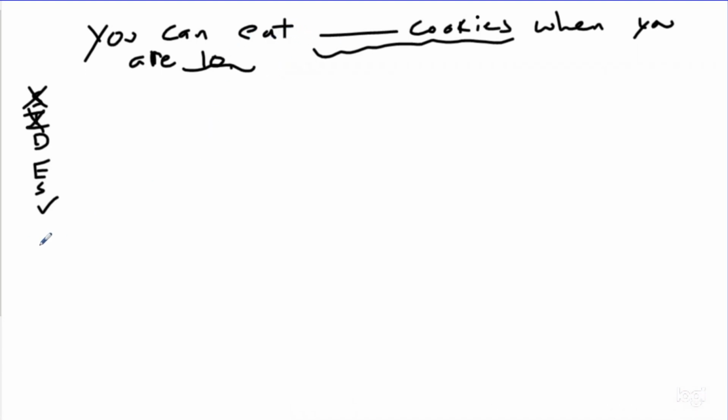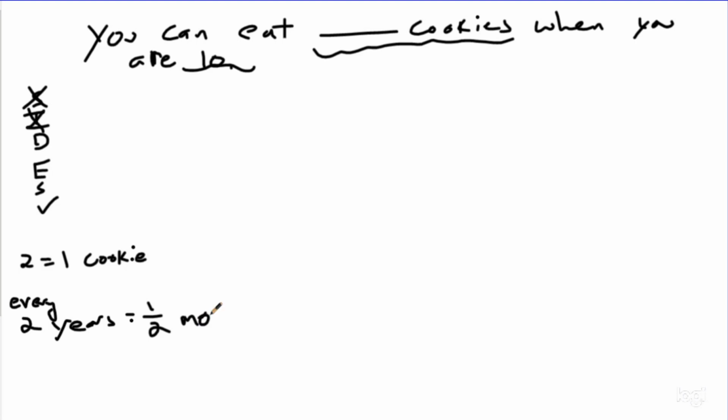And the three things I would have identified was one, when you are 2, you can have one cookie, right? So at 2 years old, you get your first cookie. Then every 2 years after that, okay, so every 2 years, and man, my handwriting's so bad today, you can get not one half cookie, but one half cookie more, right? And so I see that I'm kind of doing a pattern here.